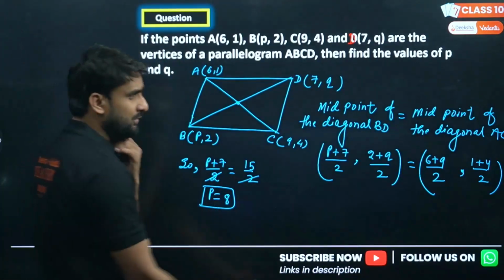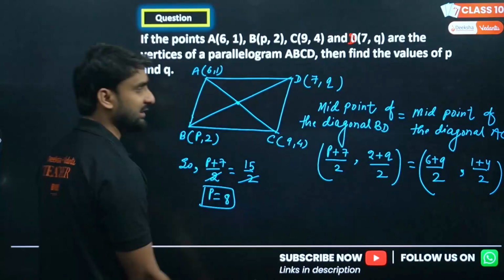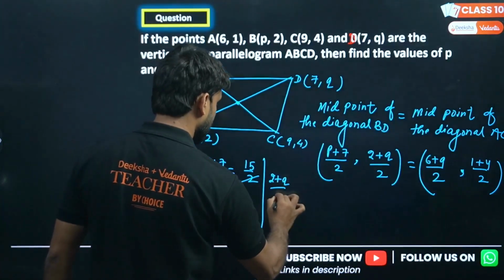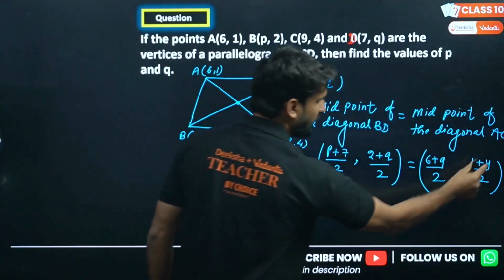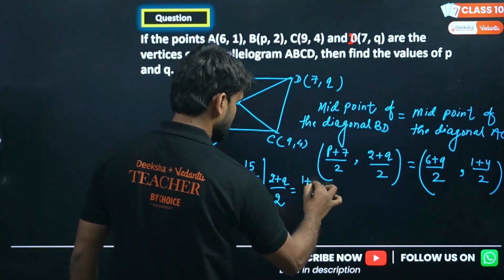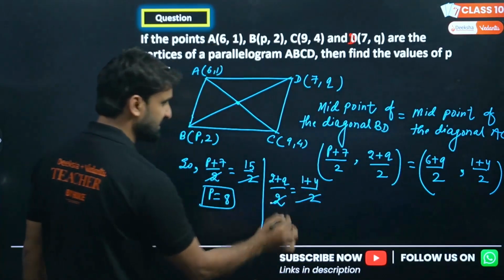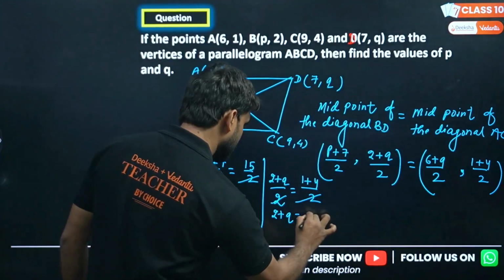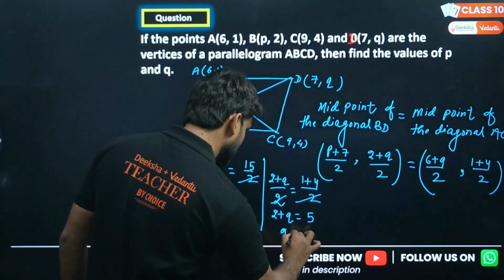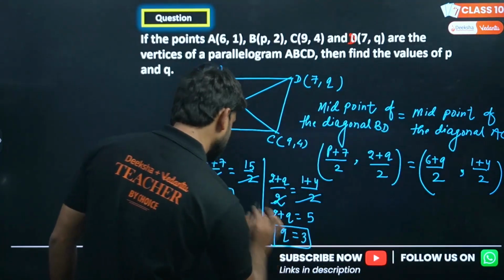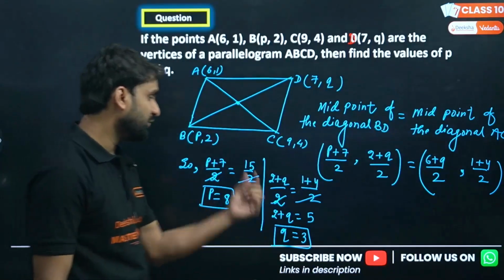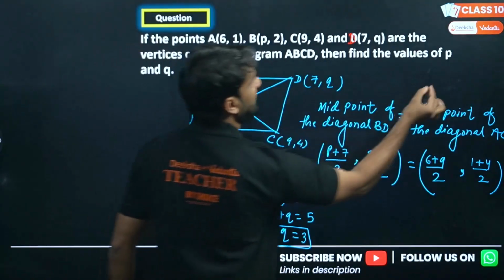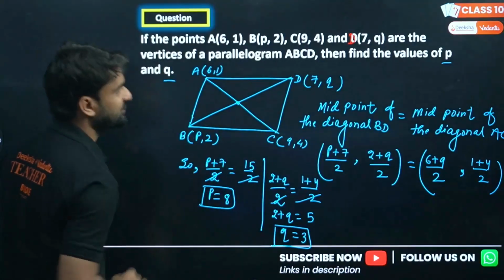Okay, now equate Y with Y to find the value of Q. So 2 plus Q divided by 2 has to be equal to 4 plus 1 divided by 2. Cancelling, we get 2 plus Q equals 5. So we are getting Q as 3 here. This is the solution. P is 8 and Q is 3. And the question was asking to find the values of P and Q. So this is the solution.